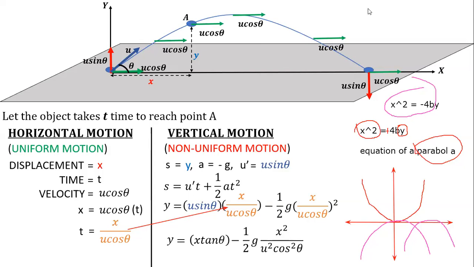Sir, but you have not written the formula of u then, sir. Where? No, because we are not finding the final velocity, na? I just wanted the relation between x and y. I just need the equation of the path, which should be in terms of x and y. So there is no need of getting the value of final velocity. Understood? Okay. Any other doubt? No.